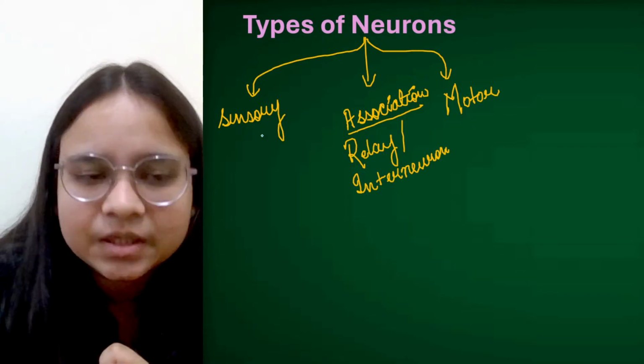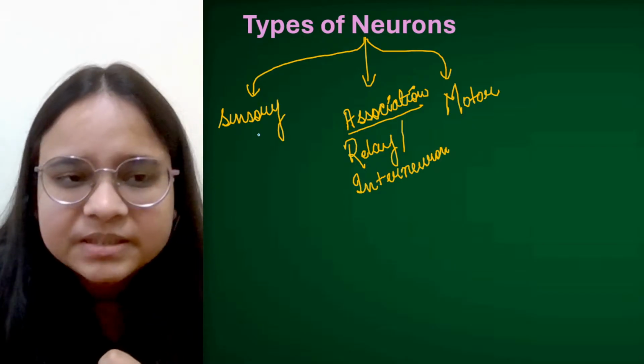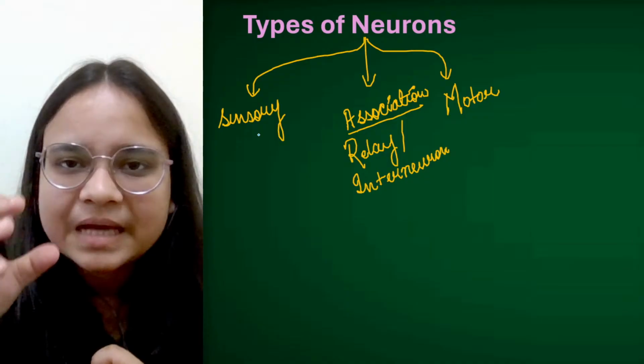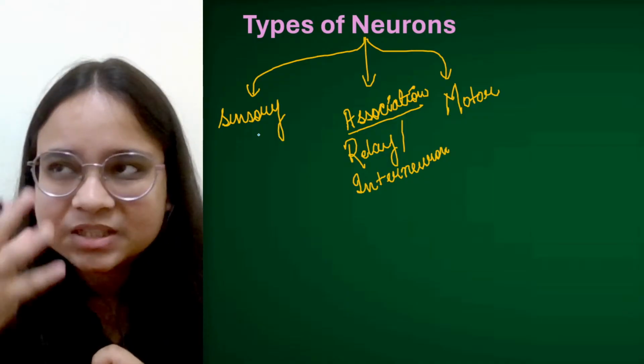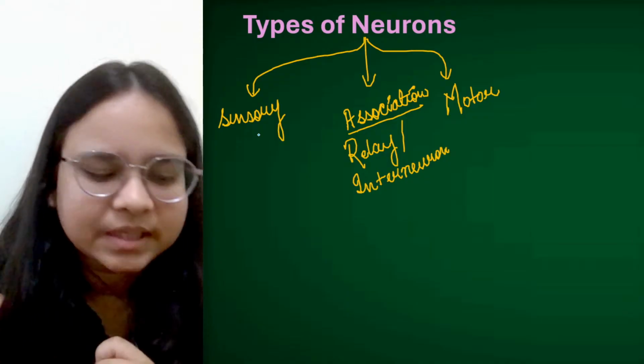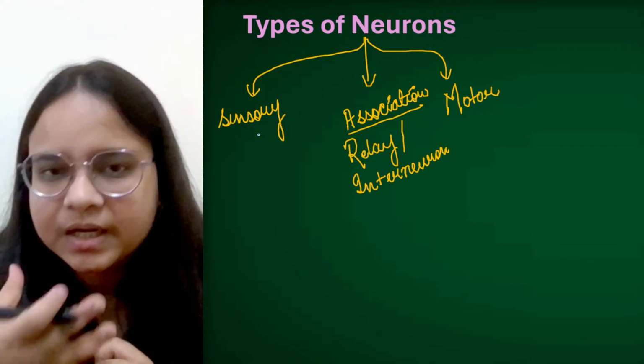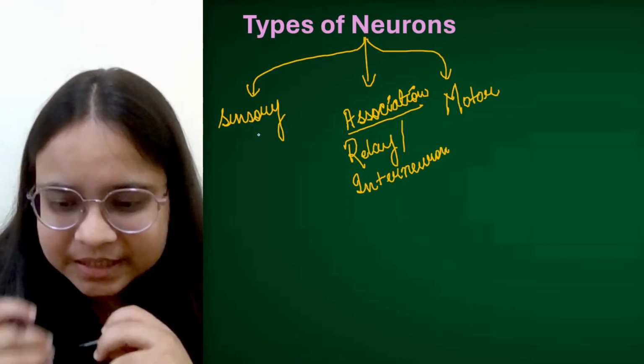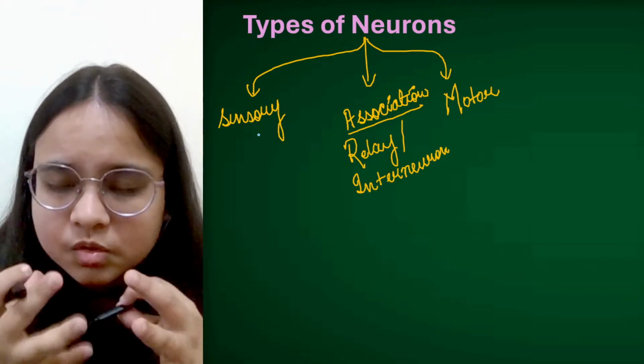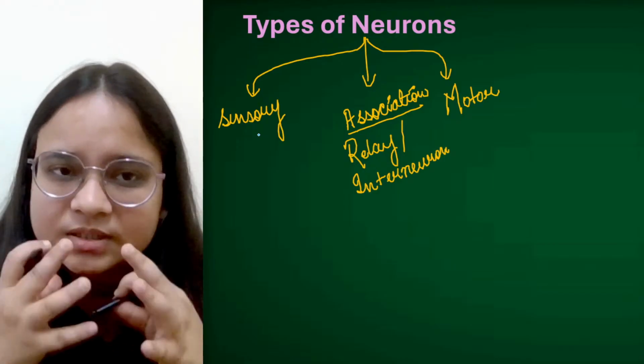This is the sensory neuron. By the term itself we can understand that these neurons actually sense the stimulus around them. ठीक है, जो भी हमारे अराउंड एक सडन एनवायरनमेंटल चेंज हो रहा है, उसको सेंस करने के लिए these neurons are responsible.